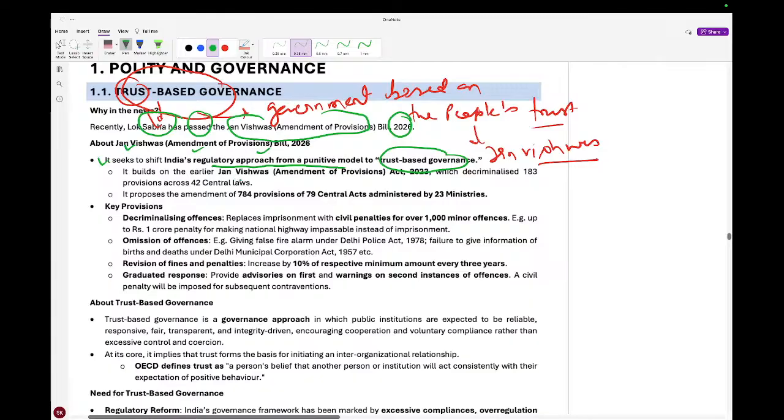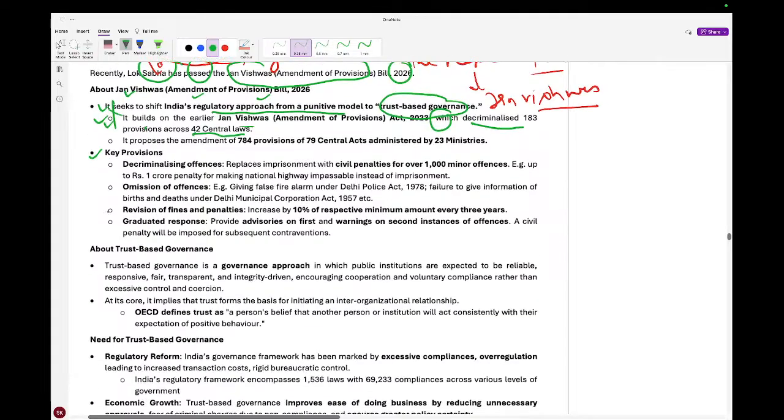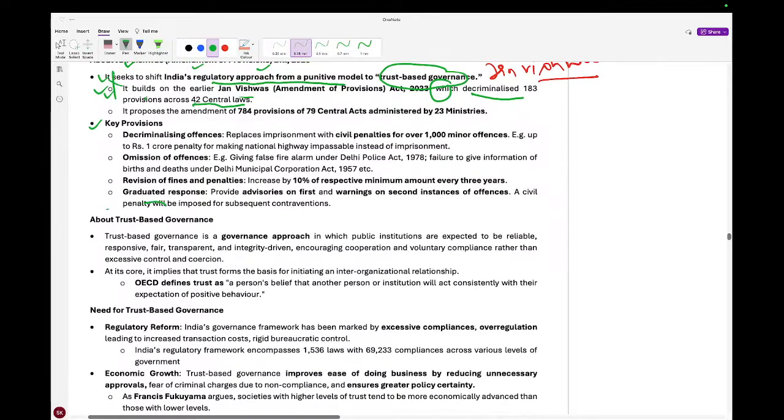It builds on the earlier Jan Viswas Amendment, and it decriminalizes 183 provisions across 42 central laws, right? So a number of laws have been decriminalized across the 42 central laws. This number is not important; the provision is this one. You should know what trust-based governance is.